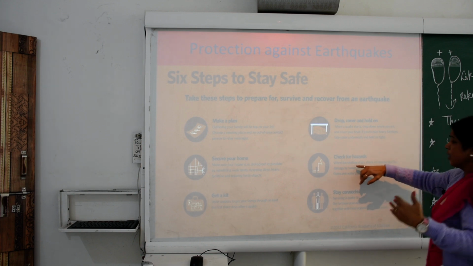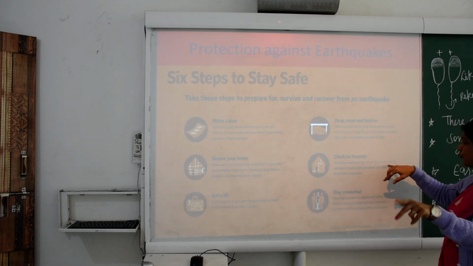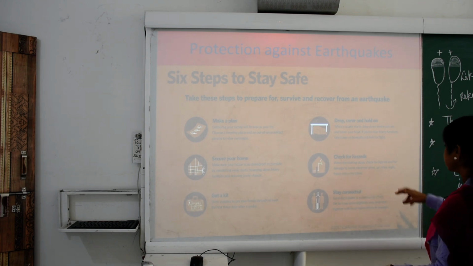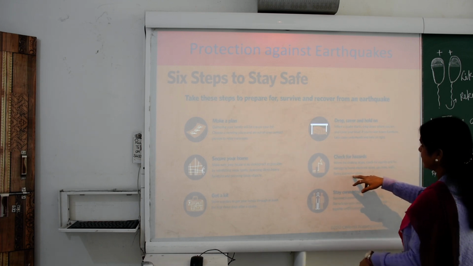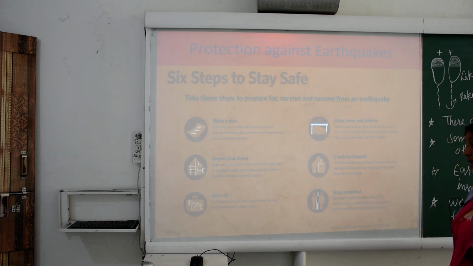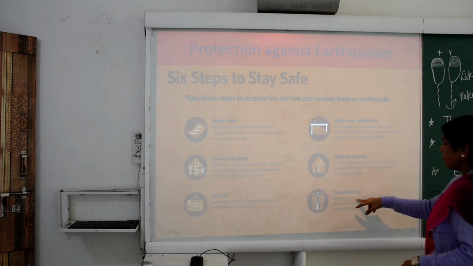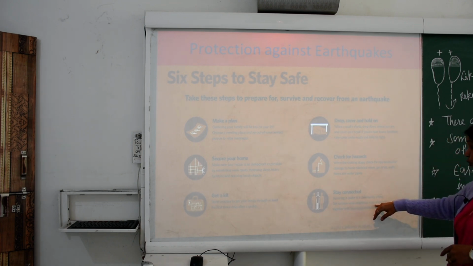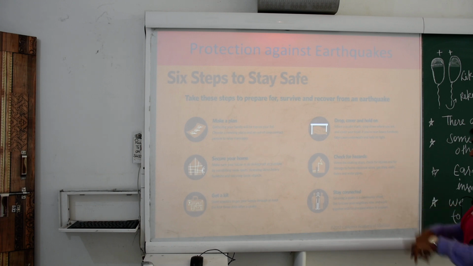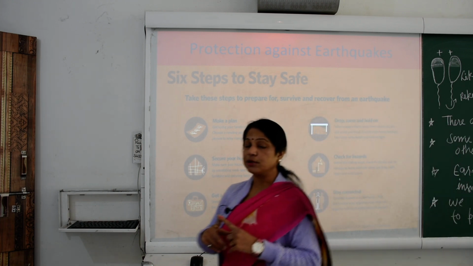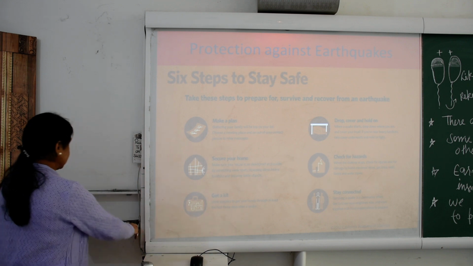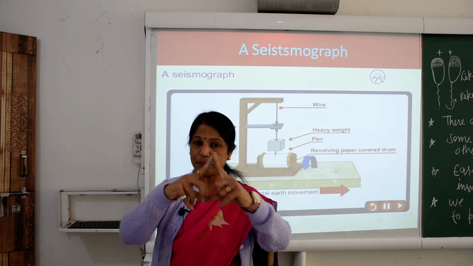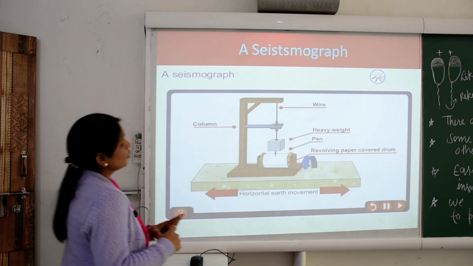Check for hazards. When the shaking stops, check for injuries and for damage to your home, electrical wires, gas, lights, walls, floors and the water pipes. Stay connected. It means surviving a quake is a community effort. Get to know your neighbors now and work together with local organizations to prepare. It means we can take help from our neighbors or local society people. We can take help and also give help.